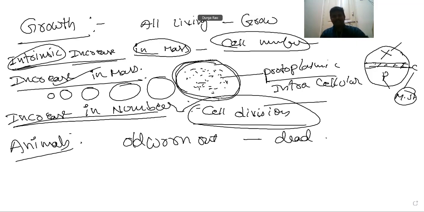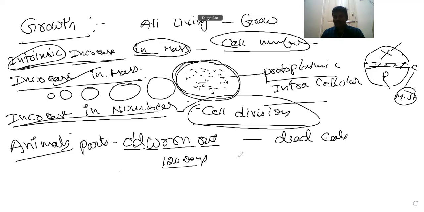After a certain age in our body, growth is stopped. That means cell division also stopped, but cell division is highly limited to certain parts only in our body, to replace old, worn out, or lost cells, that means dead cells. Generally in an animal's body, old red blood cells are destroyed after 120 days. The lifespan of red blood cells is 120 days, after which new cells are formed. In such a way, per day about 10 to the power 12 new red blood cells are formed and the same number of old blood cells are destroyed.